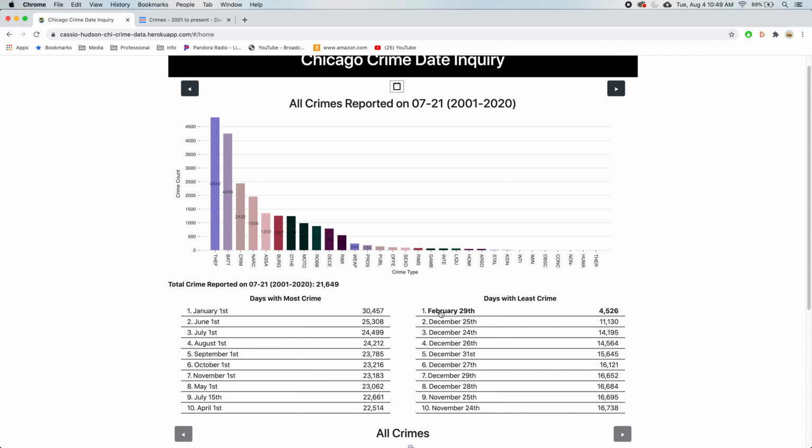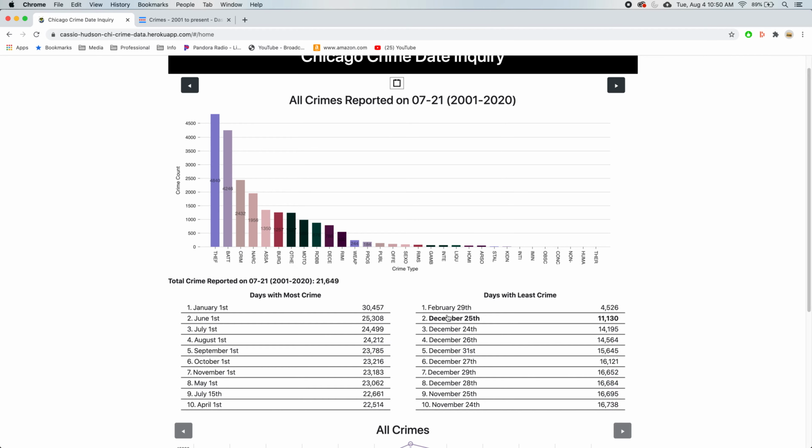The funny one here is obviously February 29th. That only happens once every 4 years, so that's going to have way less crime than any other date. But that's just an anomaly. The real one is Christmas. Funny enough, the most crime days are apparently New Year's, and the least is Christmas. That's an interesting thing to look at.